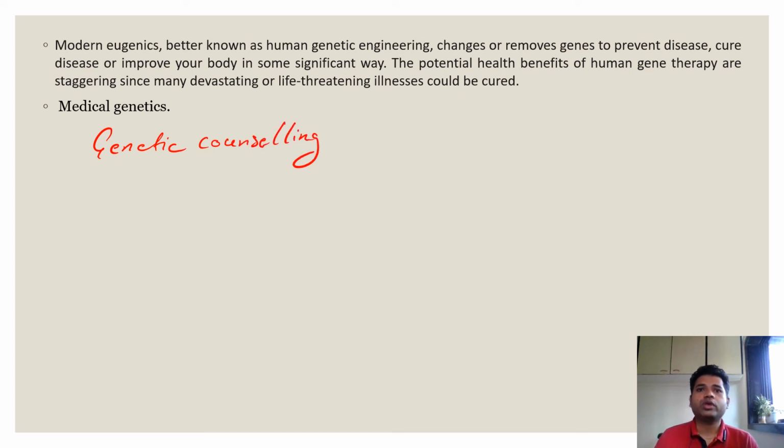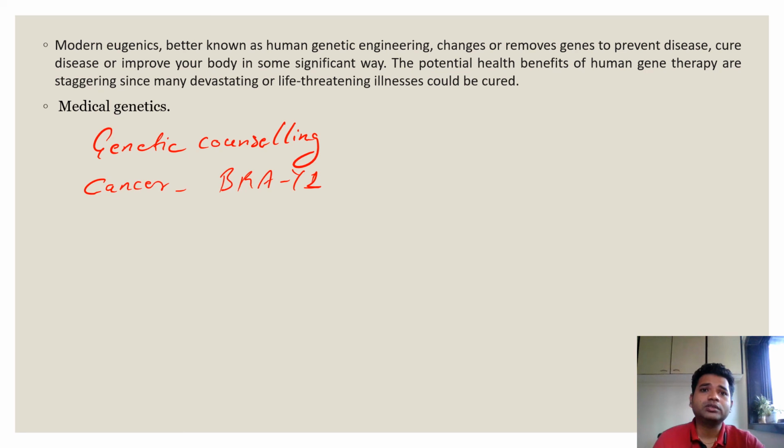We ask the person what type of history of that particular disease there is in the family, or whether there are any hereditary diseases going on. Genetic counseling is one part of eugenics now, and with the help of genetic counseling, many life-threatening diseases like cancers are also being treated or prevented, basically. For example, there is one gene known as BRCA1, which is said to be responsible for causing breast cancer.